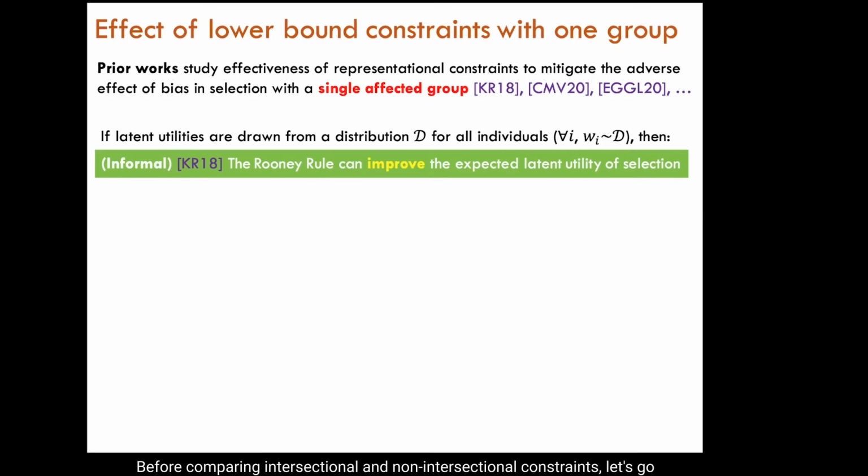Before comparing intersectional and non-intersectional constraints, let's go over some of the main prior works. These consider a single affected group and assume that the latent utilities of applicants are drawn from the same distribution. The latter captures the belief that the set of applicants in each group have the same distribution of true or latent utilities. Under this setting, Kleinberg and Raghavan give conditions under which the Rooney Rule improves the expected latent utility of the selection. A policymaker can look at these conditions and decide whether it's beneficial to enforce the Rooney Rule.